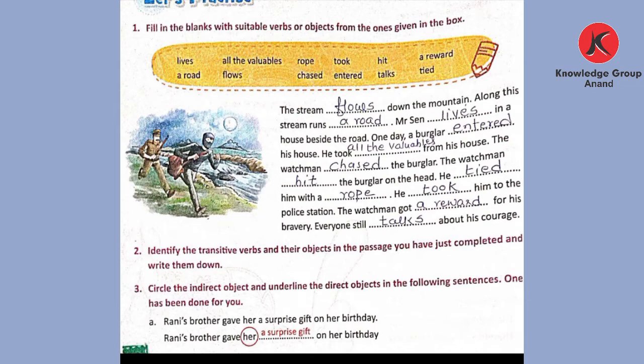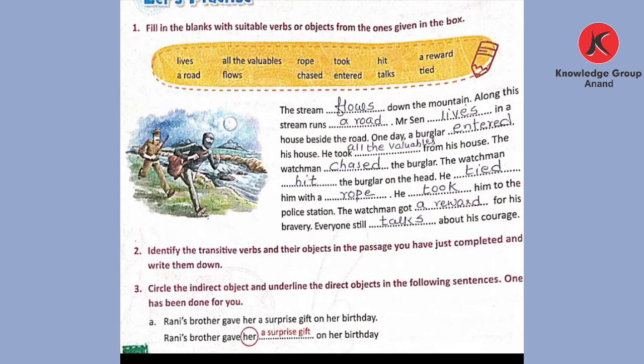Clear? The next verb is attacked. Attacked is a verb and his house is a transitive object. Took is a verb in a sentence and all the valuables is a transitive object. Chased is a verb and the burglar is a transitive object.